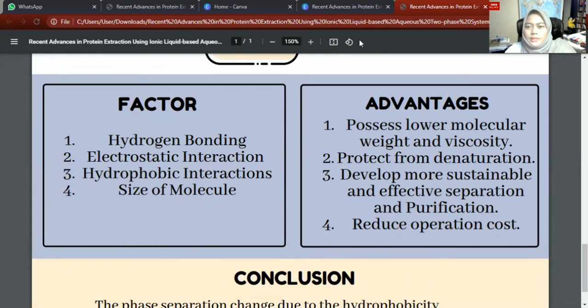The advantage of this system is that it has lower molecular weight and viscosity, which enables faster separation of the protein of interest. Next, it can protect from protein denaturation because of the high water content in both phases, which are biocompatible media for the extraction and purification of a wide range of biomolecules, offering protection of the protein from denaturation. Besides, it can develop more sustainable and effective separation and purification, and also reduce operation costs because the IL phase component can be reused for the next purification.